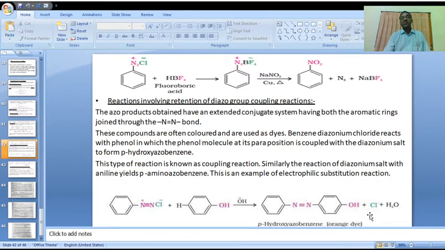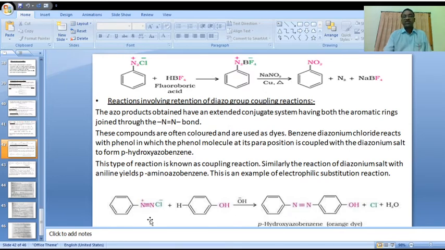Generally, all these products we get in the reaction are color containing compounds, used as dyes. Okay.